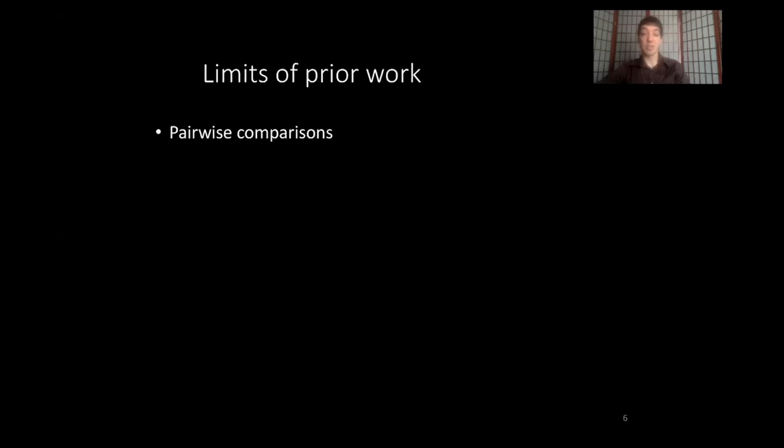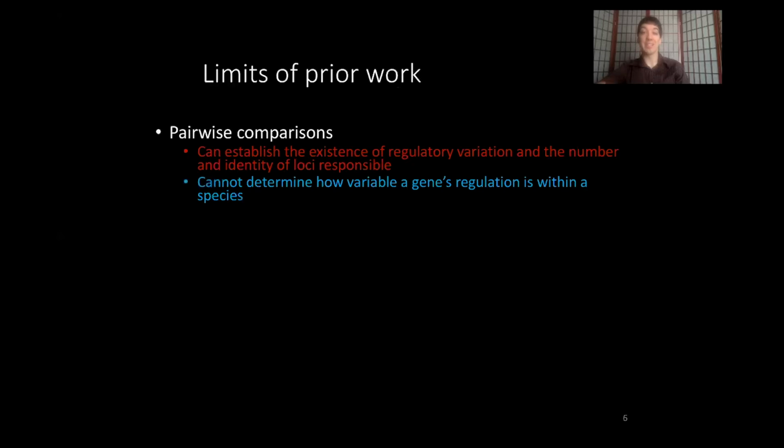Now, there are some limits to this prior work. First off, they're primarily pairwise comparisons. And what this means is they can establish the existence of regulatory variation and the number and identity of loci responsible, but they can't determine how variable gene regulation is within a species because they've only looked at 2 particular strains or 2 particular individuals within a species.